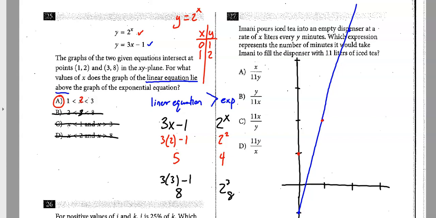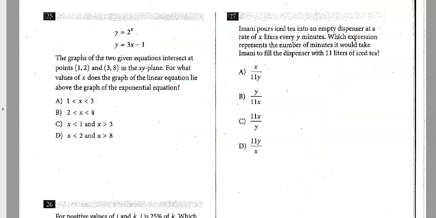But I think what's going to happen is this thing is going to kind of come like that. And it's actually going to come out here. And at 2, it's going to be 4. So over 2, up 4. So that would be right around in here. And then it's going to kind of go way up. Well, you can see that the blue line is actually above right from 1, and then they meet again at 3, 8, it said. So this range between 1 and 3 is where it's above the line. So you could have done algebra or graphing, whatever you're stronger at.